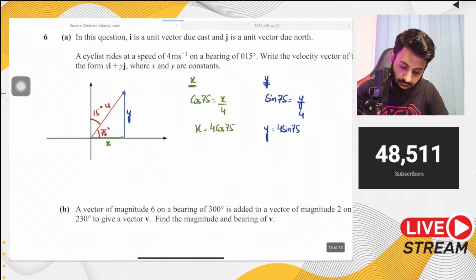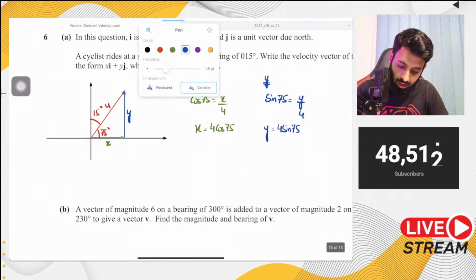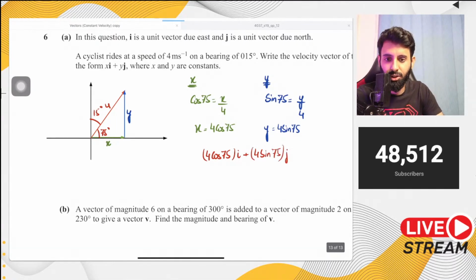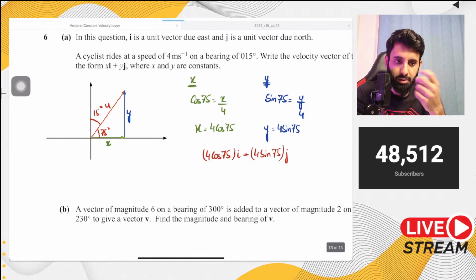Okay. Now let's write it the way the question wants us to write it. That is xi plus yj. So if we do that, here's what we end up with: 4 cos 75, you can make a bracket around it, write i, plus 4 sine 75, again you can make a bracket around it, write j. And then if you want, you can write it in decimals also. Not 90 plus 15, 90 minus 15.